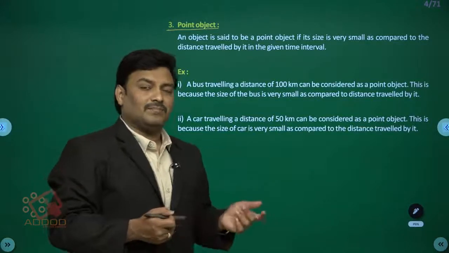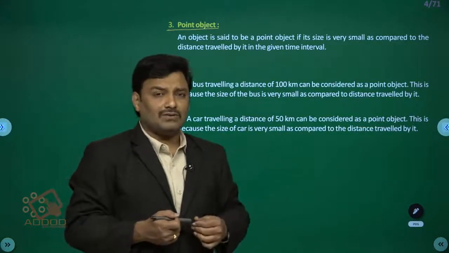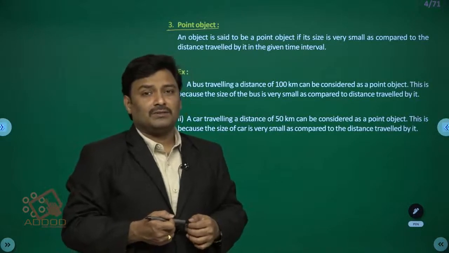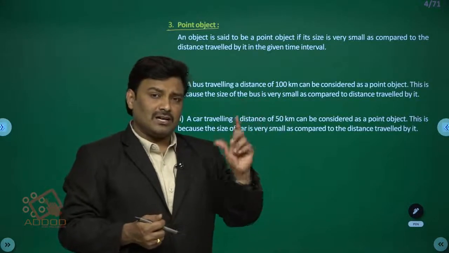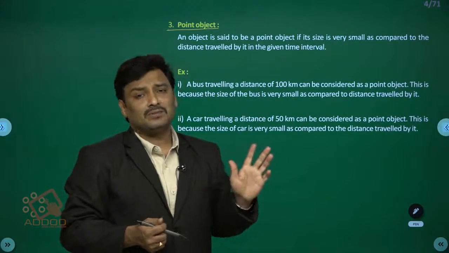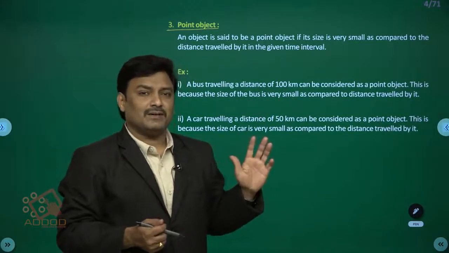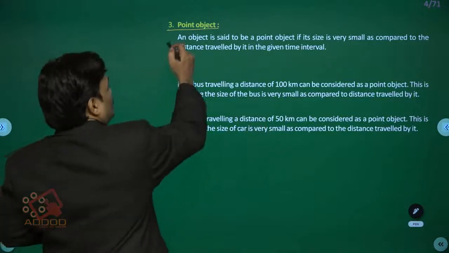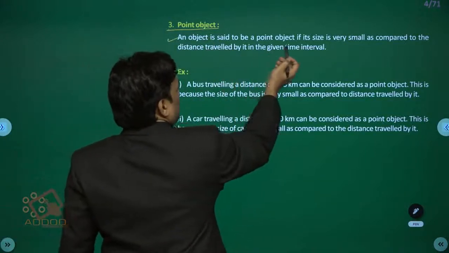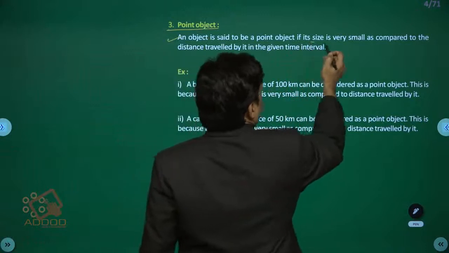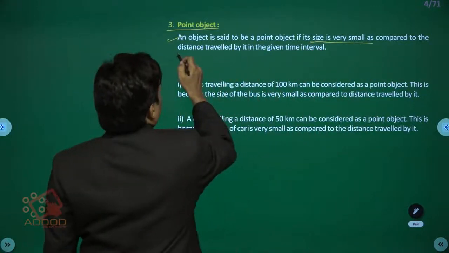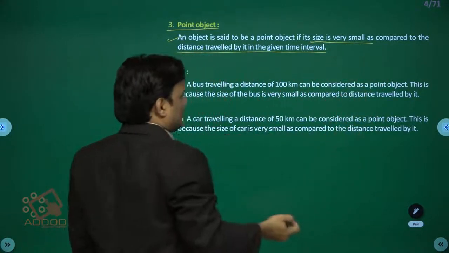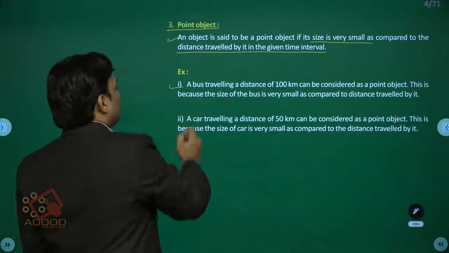Let us say a car travels 200 kilometers on a drive. When compared to 200 kilometers, the car's dimensions are very small in size. So we can take the car as a point mass, a point object. So students, an object is said to be a point object if its size is very small when compared to the distance traveled by the body in the given time interval. You can see the example.